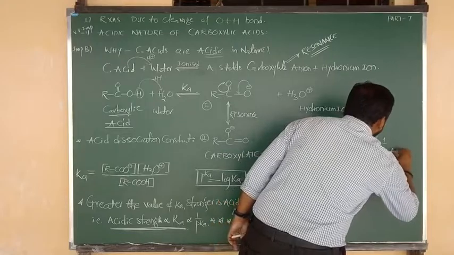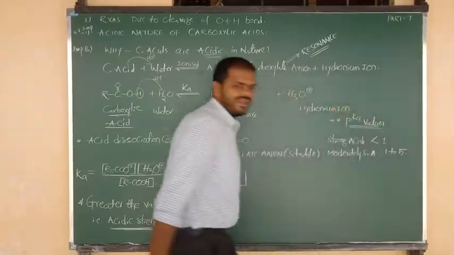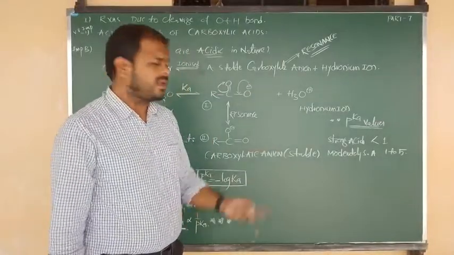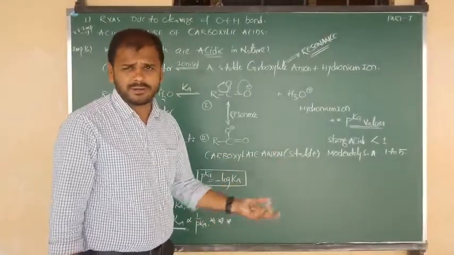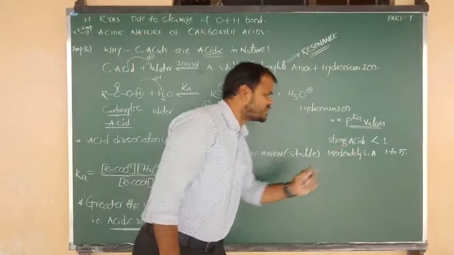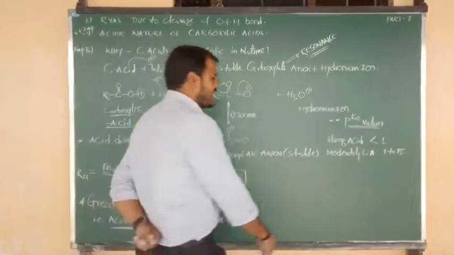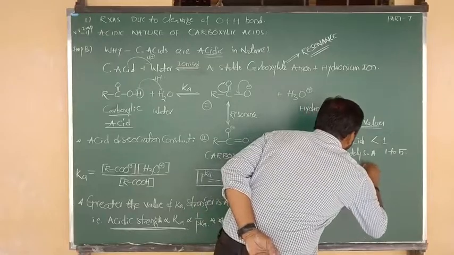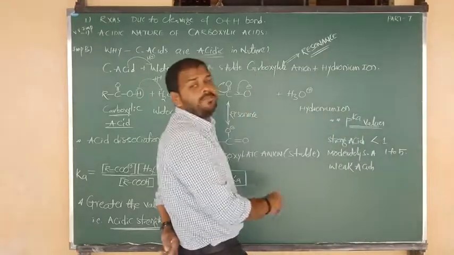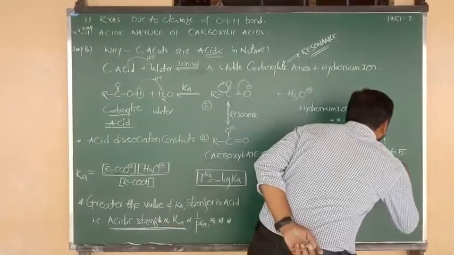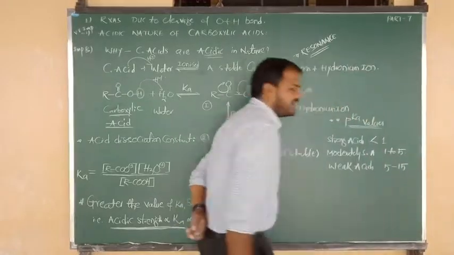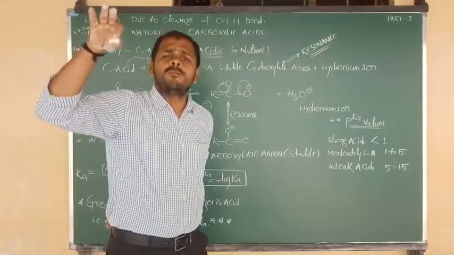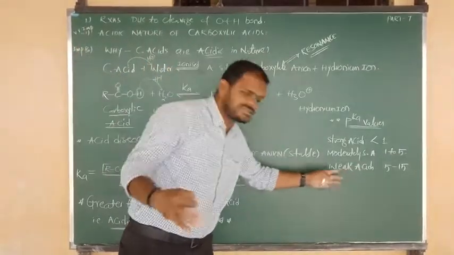Next, what will be the pKa values for moderately strong acids? We can consider values in between 1 to 5. If pKa values are in between 1 to 5, again less pKa values, so these values we consider for moderately strong acids. And for weak acids, what about the pKa values? In between 5 to 15 we can consider. 15 means more pKa value, and more pKa value means the acid is weak.